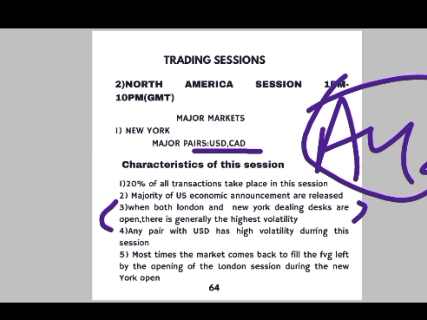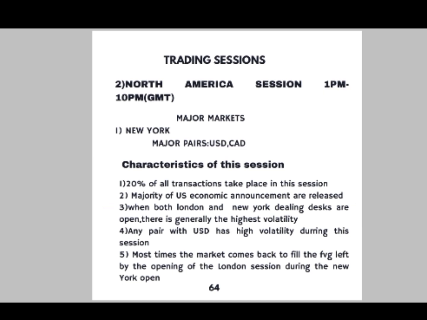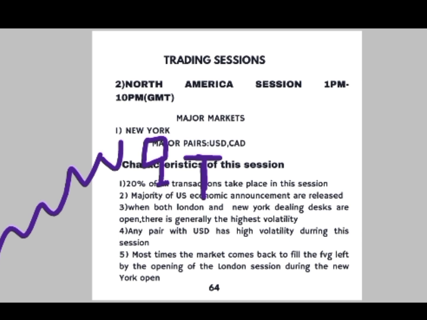Okay, how would I explain this for you guys? Like I said in the previous slide, if we were in an uptrend, the market in the London Open could what? Come back to take out the liquidity that resides here before moving back up. So what happens is that during the New York session, even when the market has started going back up, it could come back to fill the fair value gap, the FVG that was created.